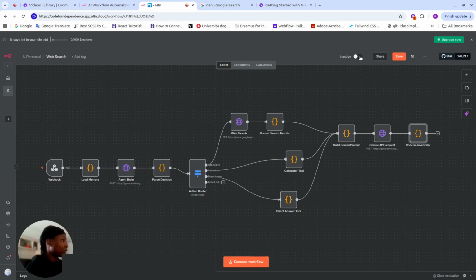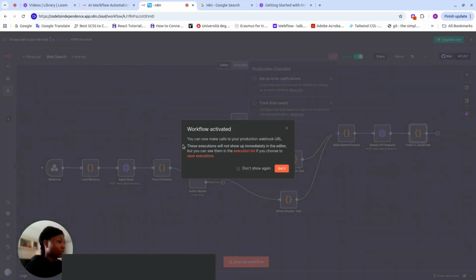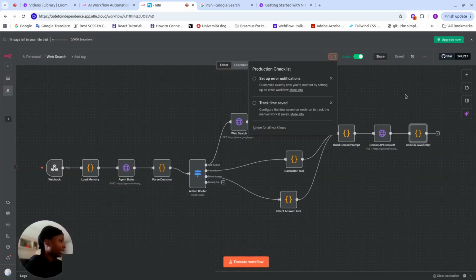And I almost forgot, guys. Let me move this here. I almost forgot this particular thing that you see here, this inactive. In order to make use of the production URL, this has to be set to active. Else you have to keep going back and forth, trying to execute your workflow manually.